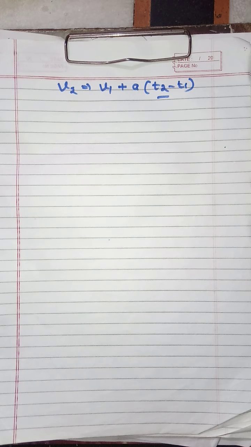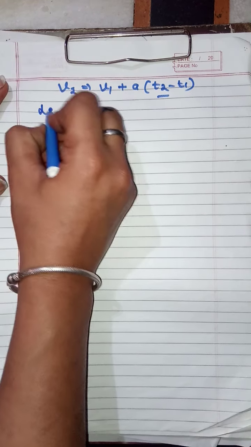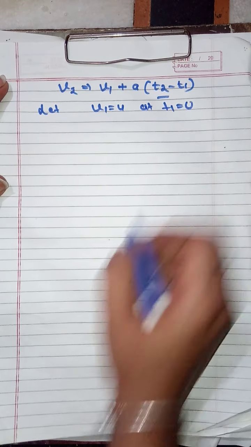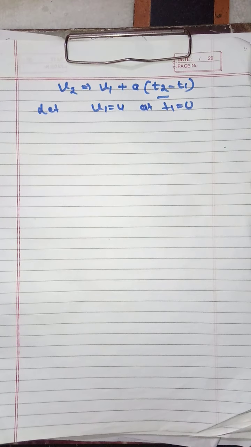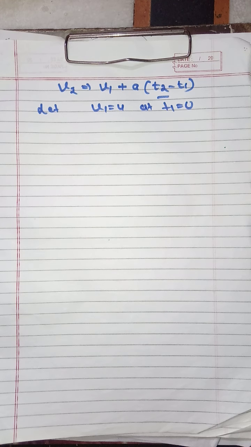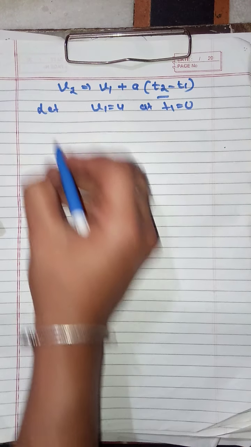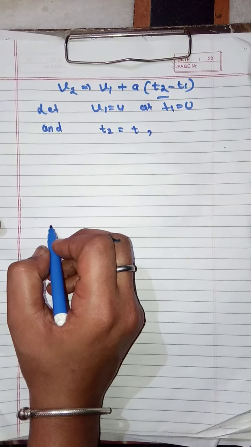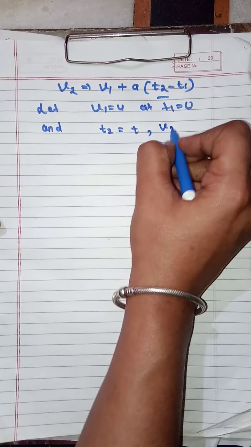Now let v1 be equal to u at t1 equal to 0. That means we have taken the value of t1 as 0 and the value of v1 as u. And t2 is equal to t and v2 is equal to v.